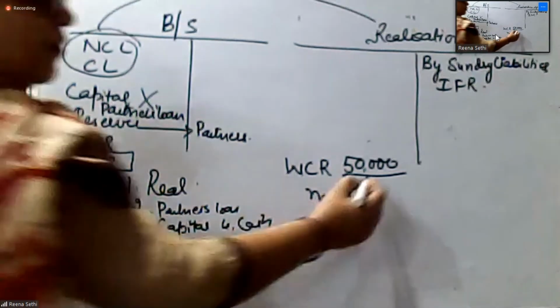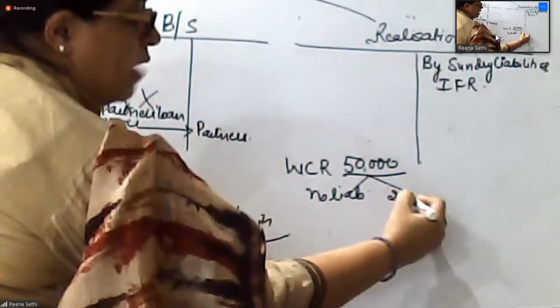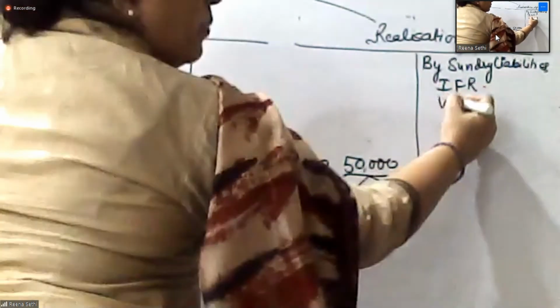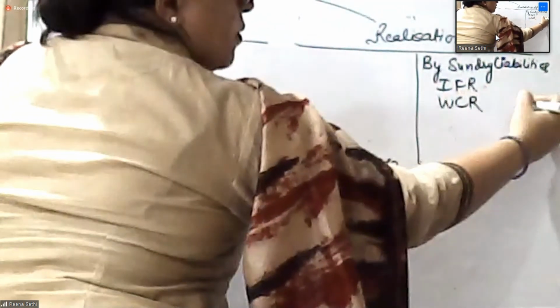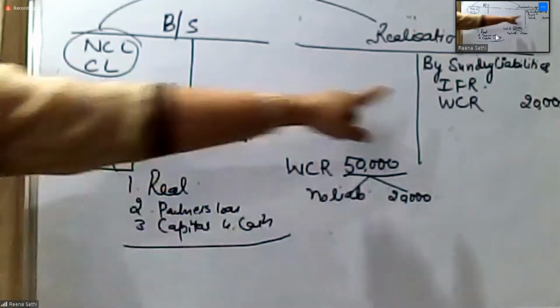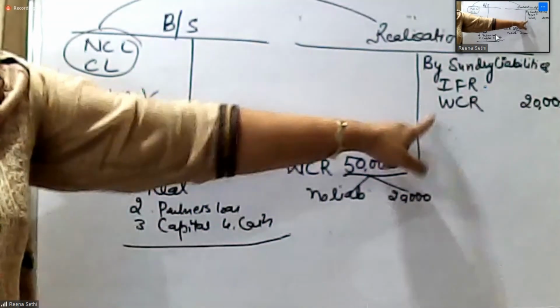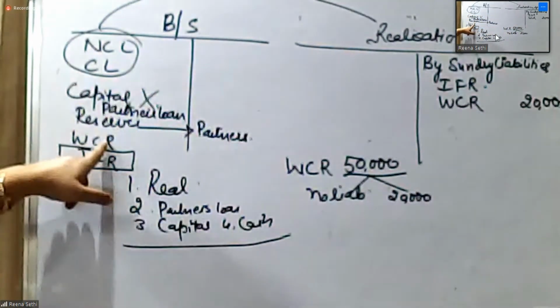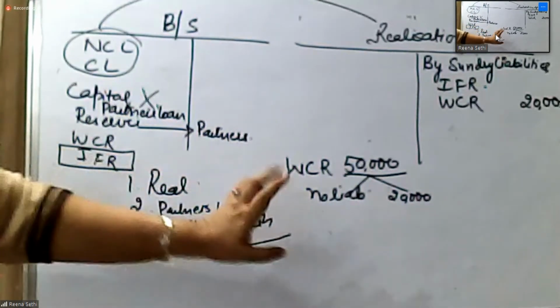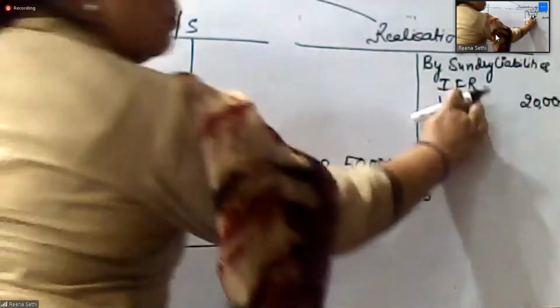But if I have a liability of 20,000, then 20,000 will be transferred to realization account, because this is the liability that I have to pay. Whatever I have to pay, I have to transfer it to realization account. So my journal entry becomes workmen compensation reserve to workmen compensation claim. Basically, I should write claim here.